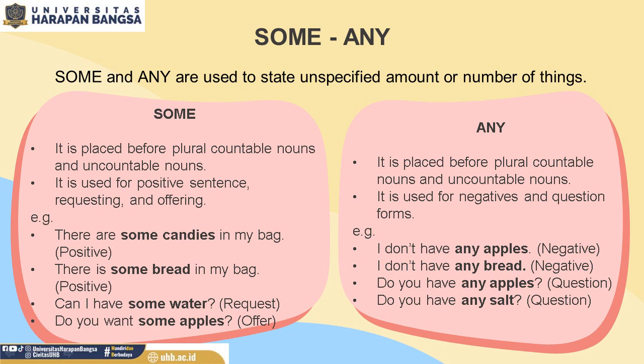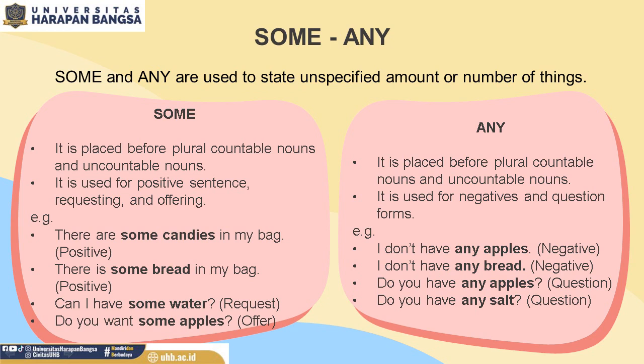The word apples is plural countable noun. So the sentence is offering. Here you offer the apples to someone. Because the sentence is offering, then you have to use the quantifier some apples.